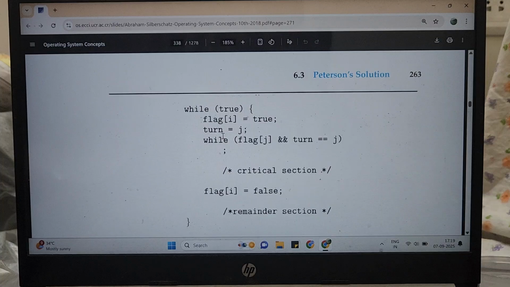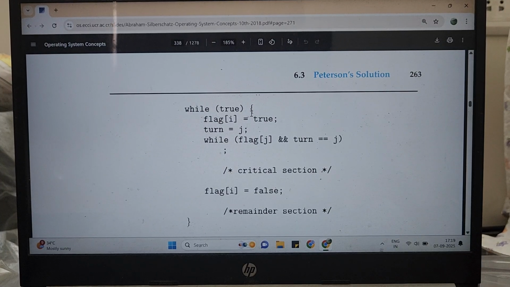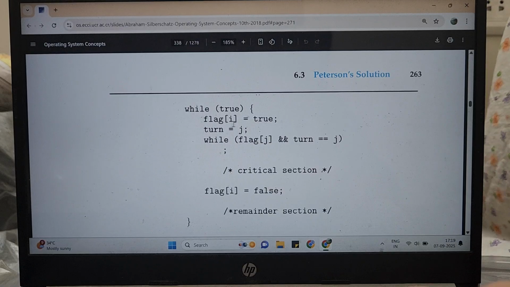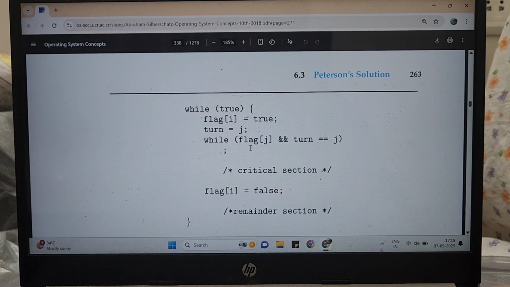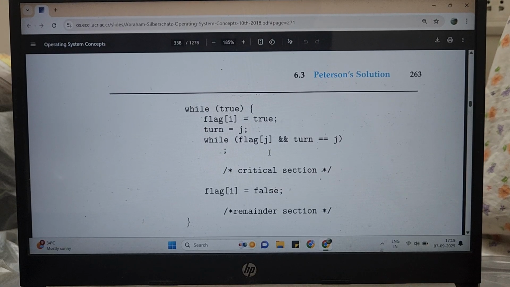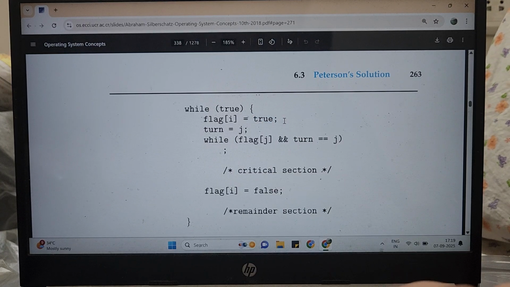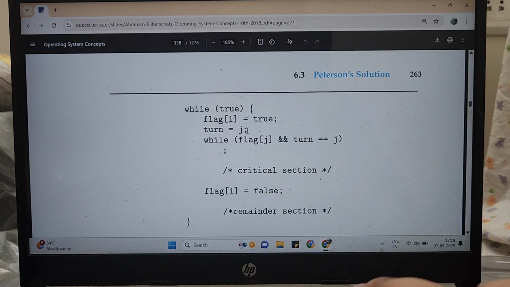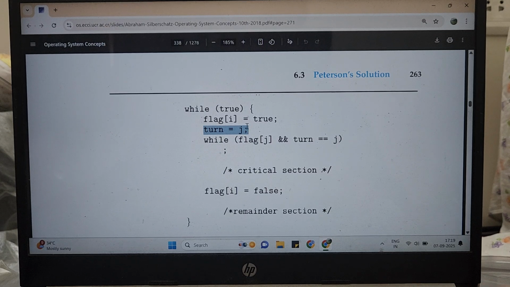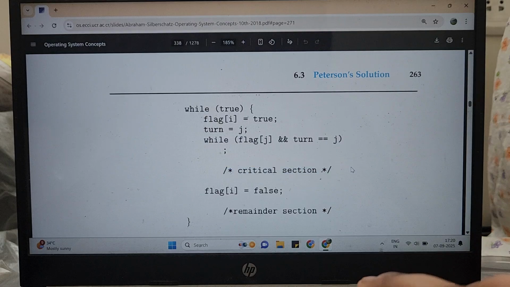So again, going back, let us assume currently no process is ready. So flag of i is false, flag of j is false. So nobody is executing their critical section, right? And then process i comes up and says, my flag is true, I am ready to execute my critical section, but I will offer to let j go first. Now j is still not ready, flag of j is false. So this condition evaluates to false, so the waiting will not happen. i will immediately be allowed to execute its critical section.